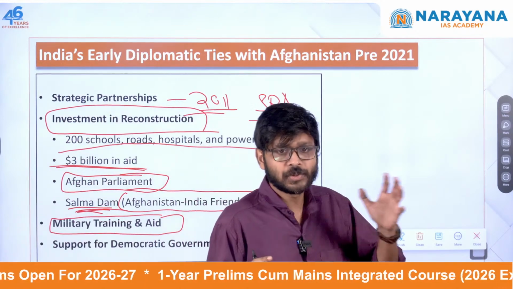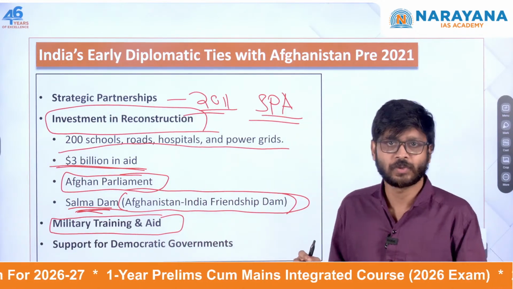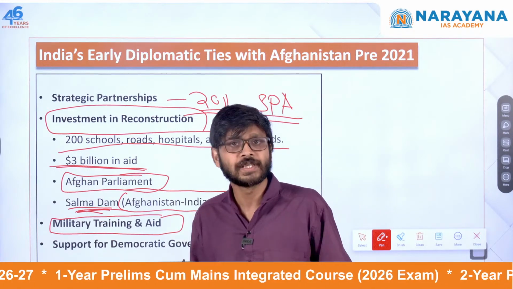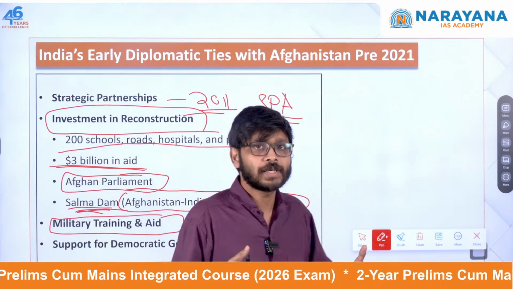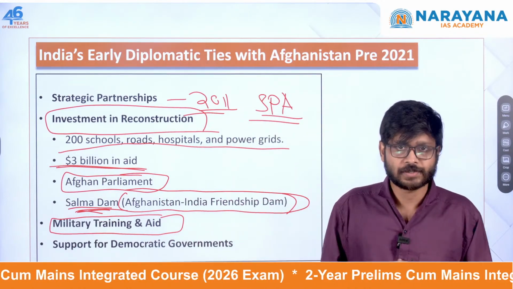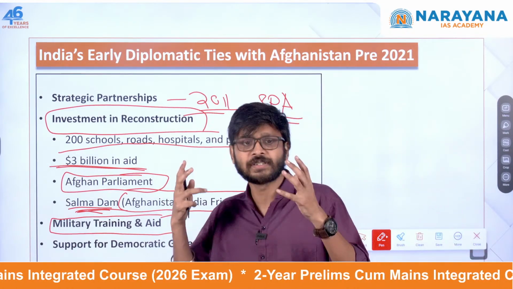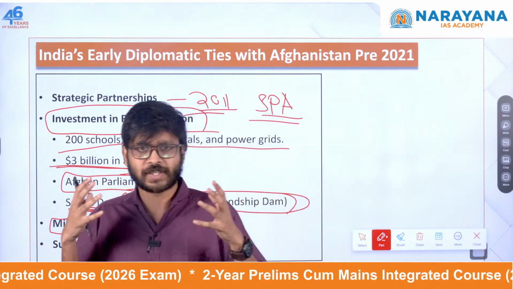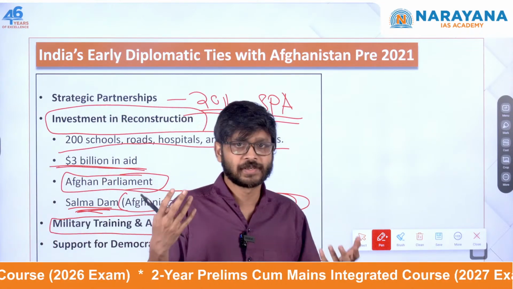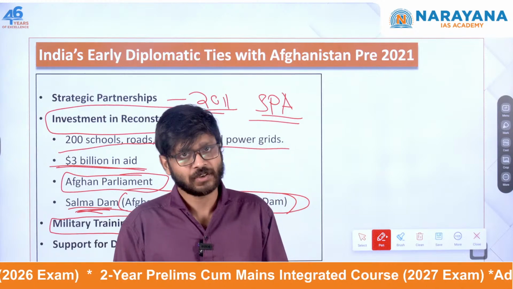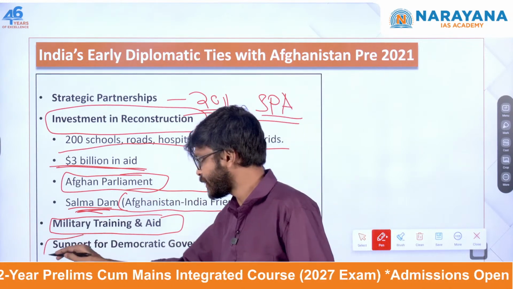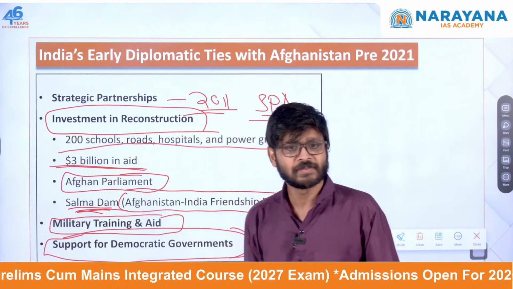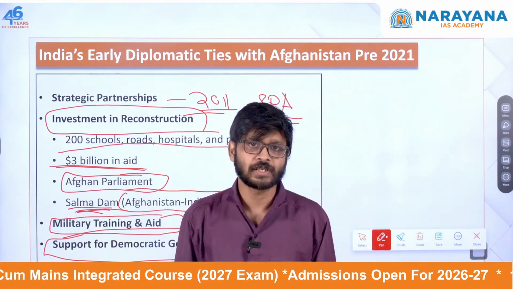For example, the US and others sent troops to Afghanistan, but India didn't send any troops. India helped in training the Afghan soldiers, and we even provided other military roles, for example helicopters and other machinery. After the democratic governments were elected, India also gave support to these democratic governments.